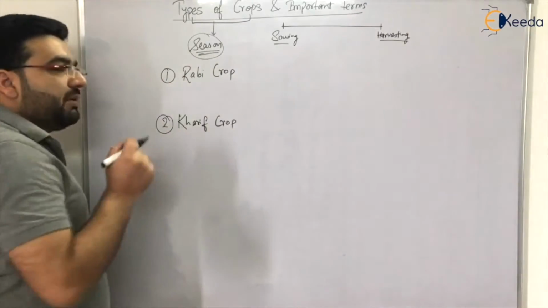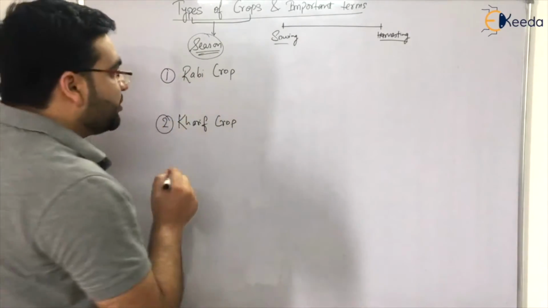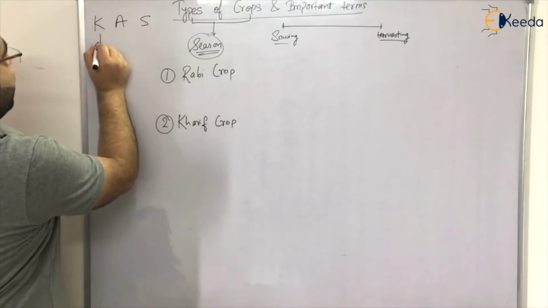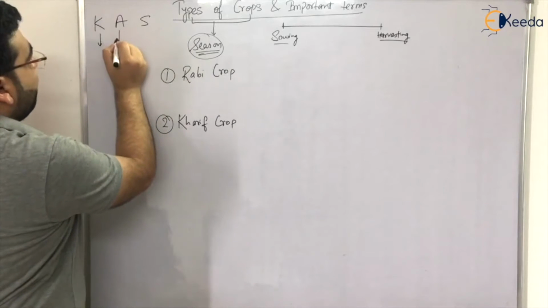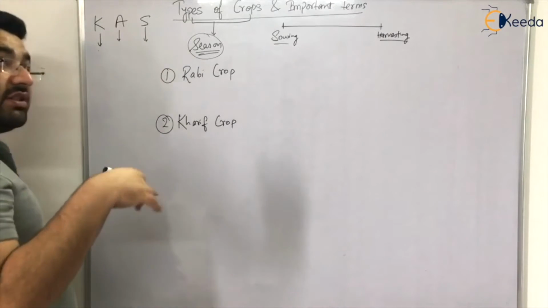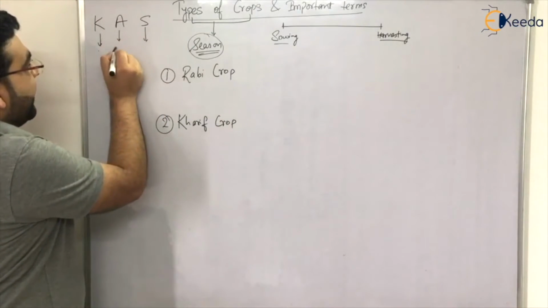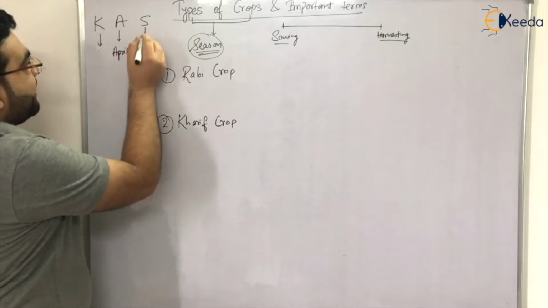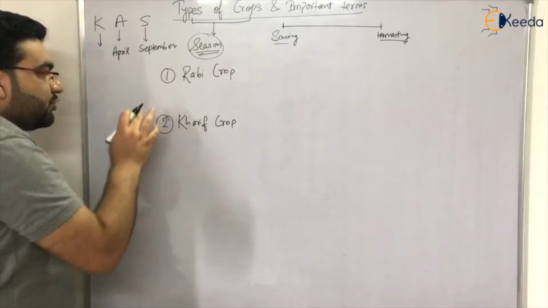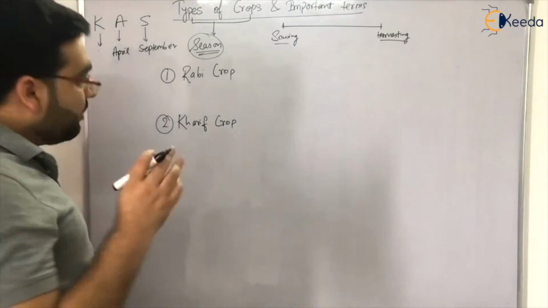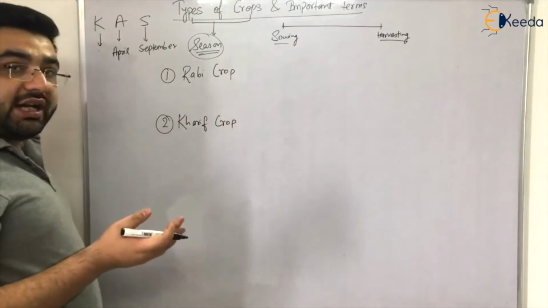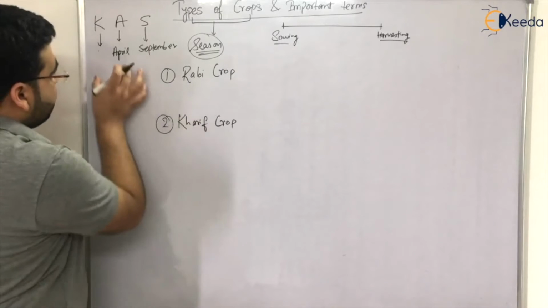If you remember, in the previous lecture I gave you a term which is known as KAS. K stands for Karnataka or Kashmir, whatever, A for administrative and S for services. So Karnataka administrative services or Kashmir administrative services. So A stands for April and S stands for September. Because in examinations, these two topics are very important and very easy also. But what happens in examinations is that students forget which was the Rabi and which was the Kharif crop. So I have made a small trick.